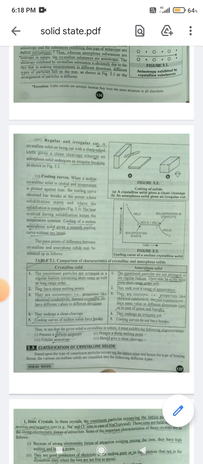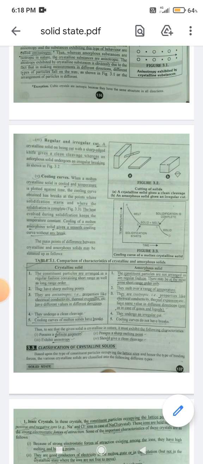And first point of amorphous solid: the constituent particles are not arranged in any regular fashion. There may be at most some short range order only. Second point of crystalline solid, they have a sharp melting point. Second point of amorphous solid, they melt over a range of temperature.